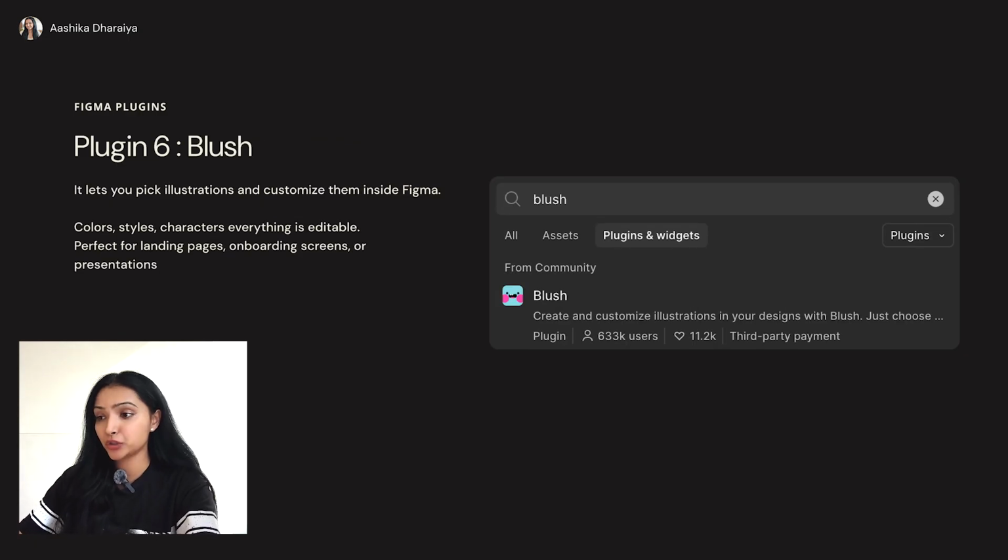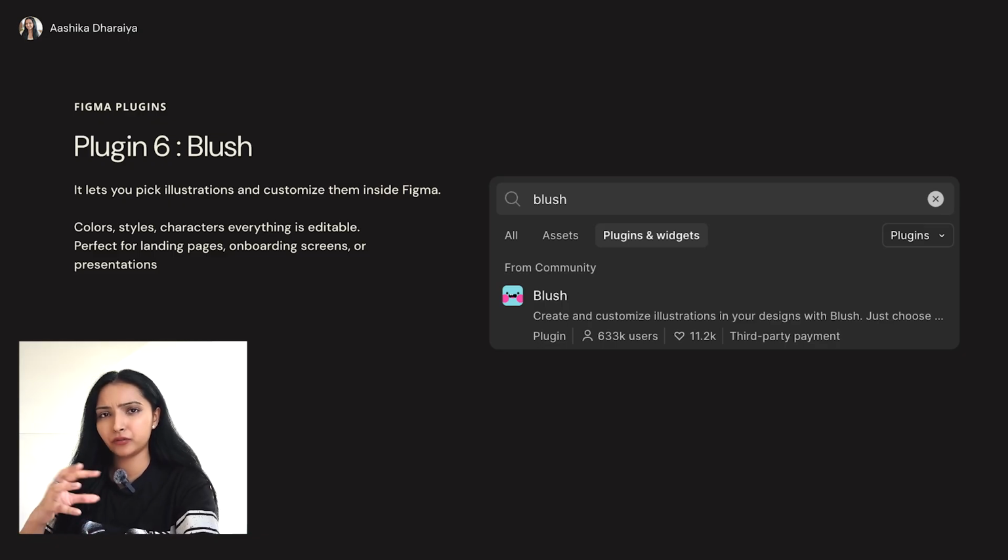Next we have Blush. You know, this plugin is actually very important. There are a lot of illustrations you can customize inside of Figma. When you open this plugin, you will find multiple illustrations, and you can use these illustrations anywhere you want. It's completely free and it has high quality illustrations. It's not like you add it and you see that, okay, this is very blurry and all that stuff. It's not like that. You can have high quality illustrations on Figma directly by using this plugin.